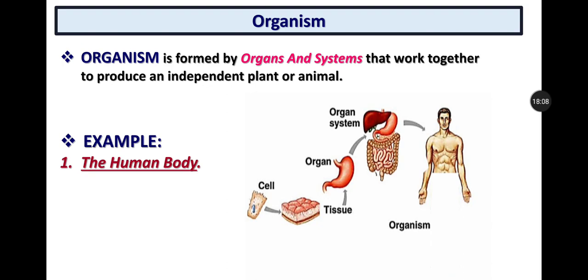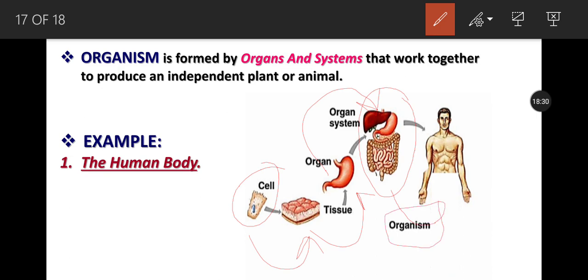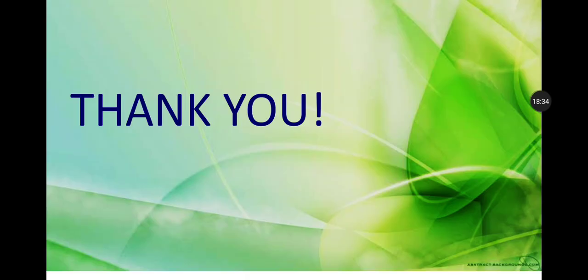As you can see in this picture, first there is a cell, and many cells combine to form a tissue. Many tissues combine to form an organ. Many of the organs which have related functions combine to form an organ system, and the organ systems combine to form an organism. So this is how the organism is formed.